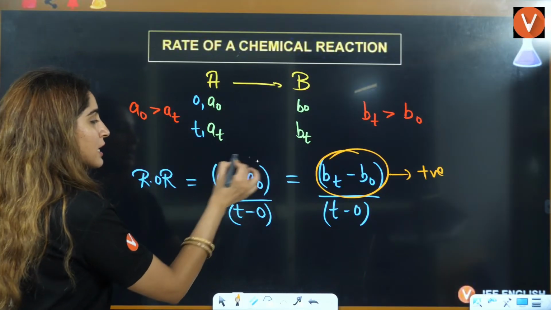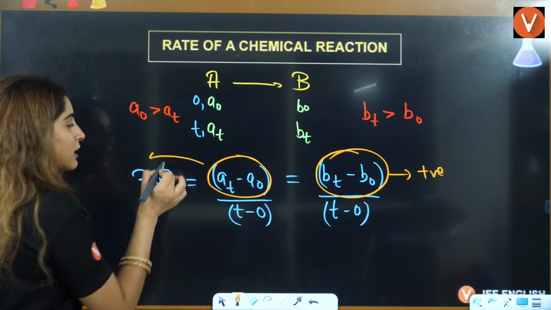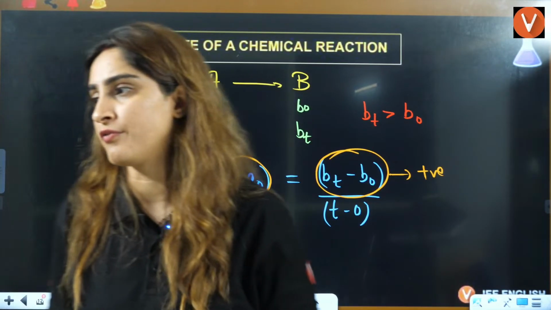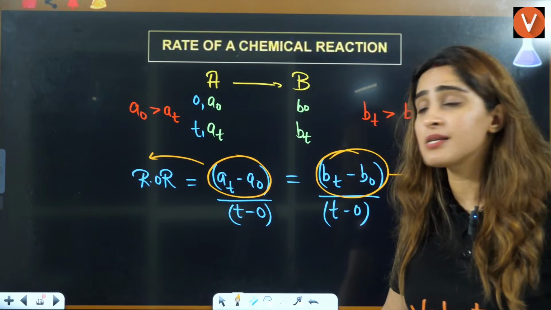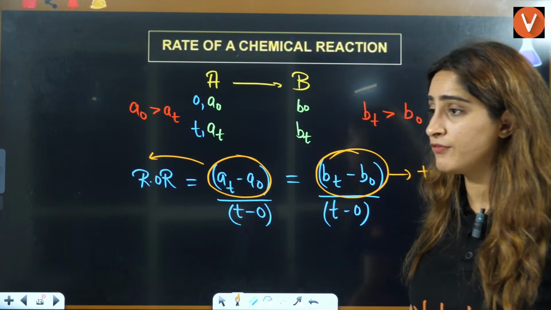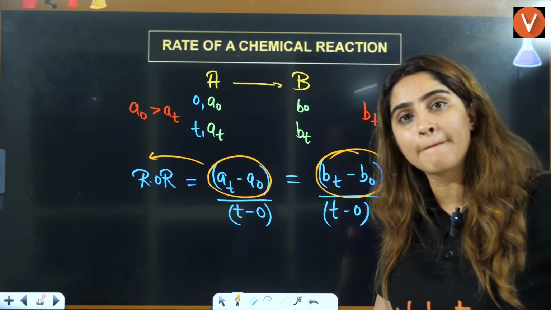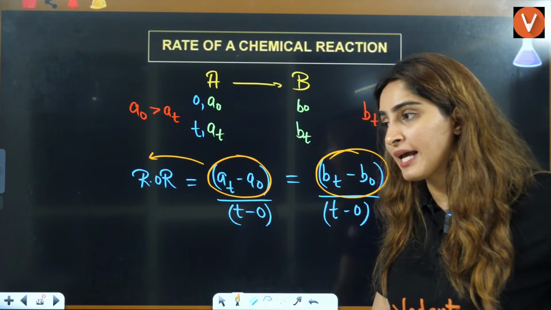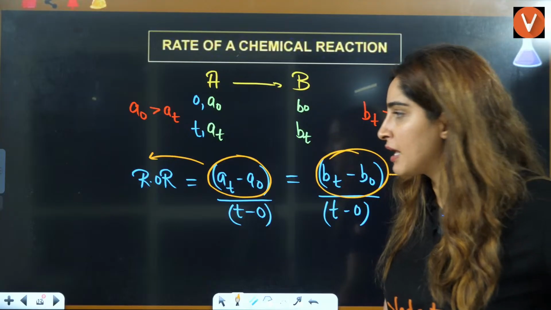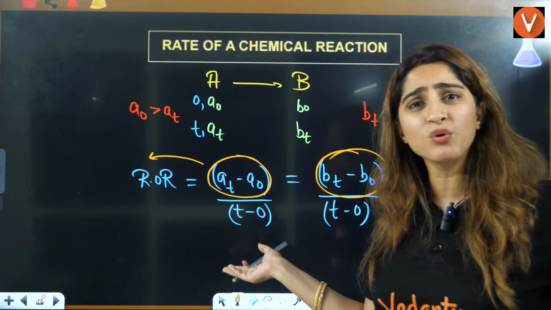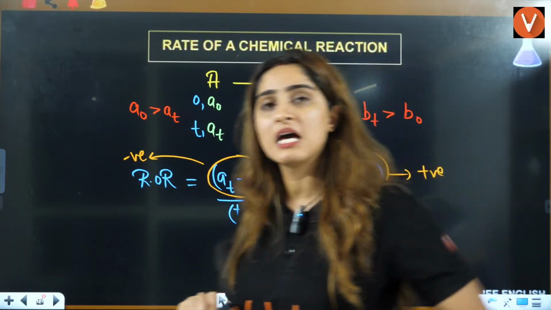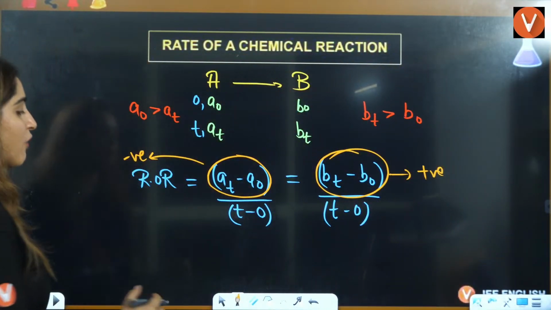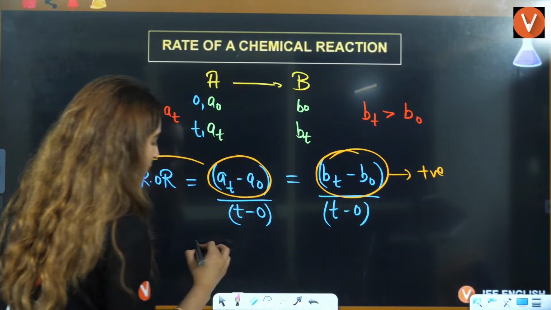But for now, AT minus A naught, tell me, will that be negative or positive? A naught is greater. Will that be negative or will that be positive? That will be negative, because A naught is greater. So that will be negative, right? Now, tell me one thing. Can speed be negative?